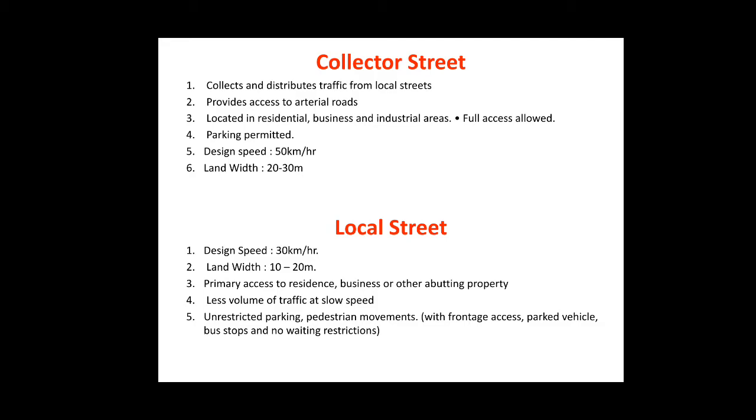The next type is the local street. Local street comes with the design speed of 30 kilometers per hour and the land width of 10 to 20 meters. The primary access to the residence, business or other abutting property is allowed, and less volume of traffic at low speed moves on the local street. The unrestricted parking, pedestrian movements with frontage access and parking vehicle, bus stops and no waiting restrictions are provided on the local streets.